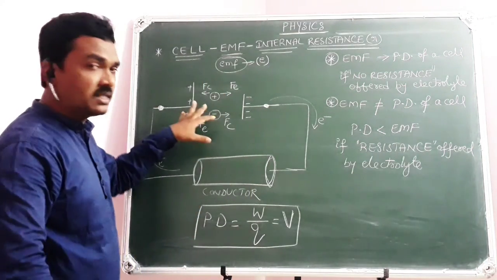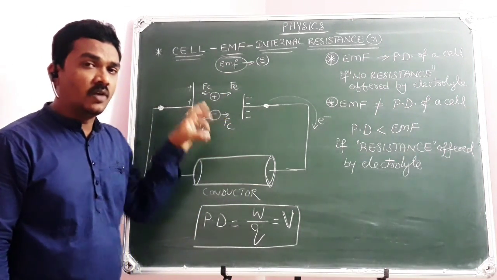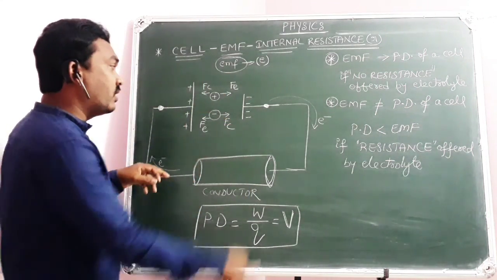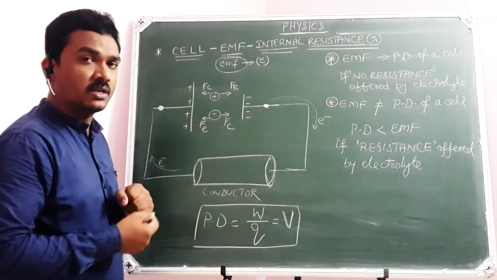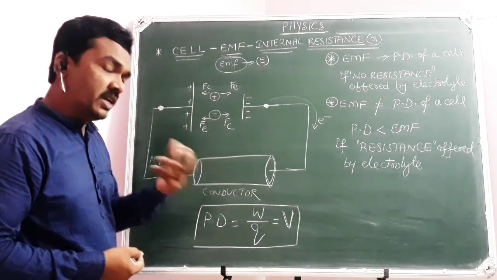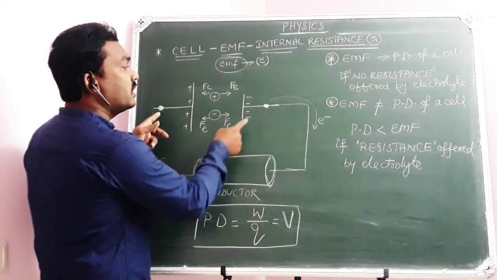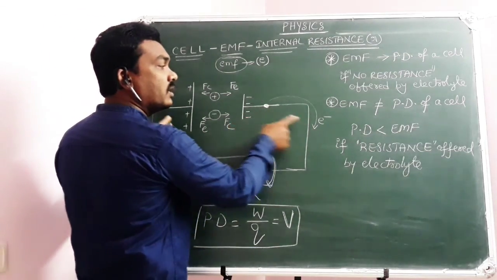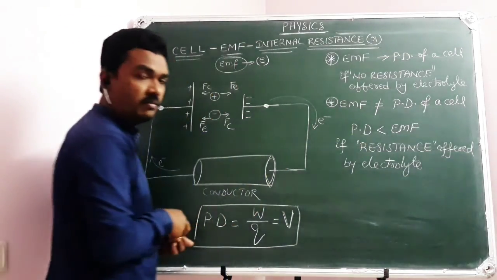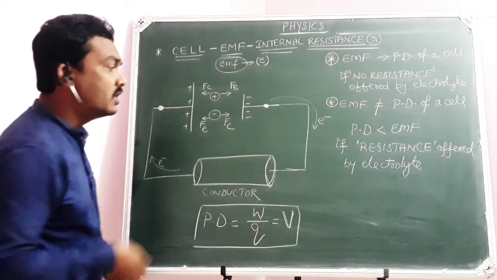But if the cell has some internal resistance offered by the electrolyte, then some work will be done to overcome that internal resistance, so some energy will be consumed. Obviously, some work is done, so ultimately the potential difference across the terminals will be less than EMF. This is what you need to understand.